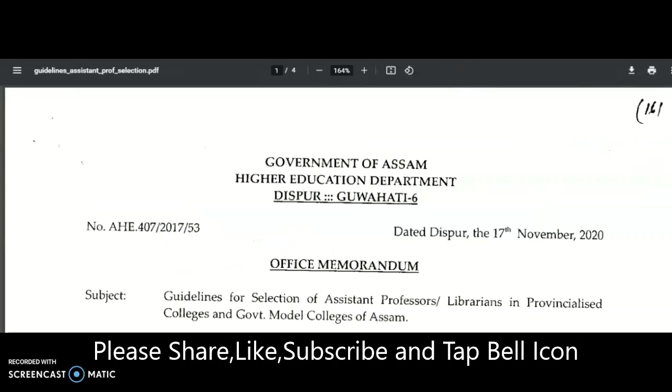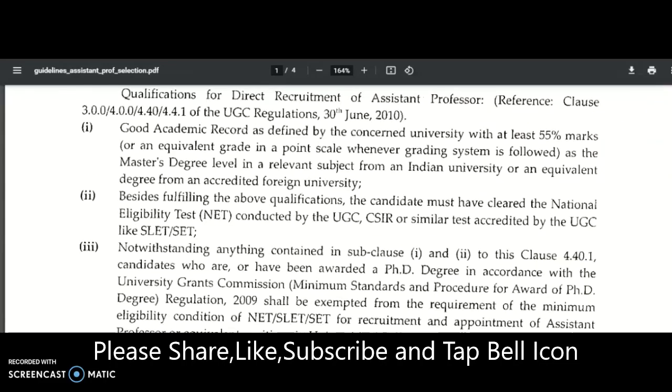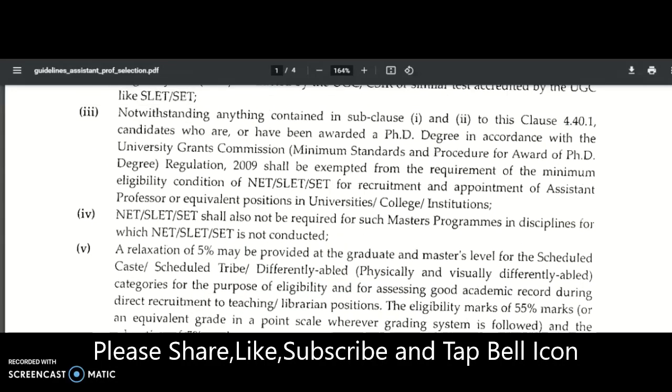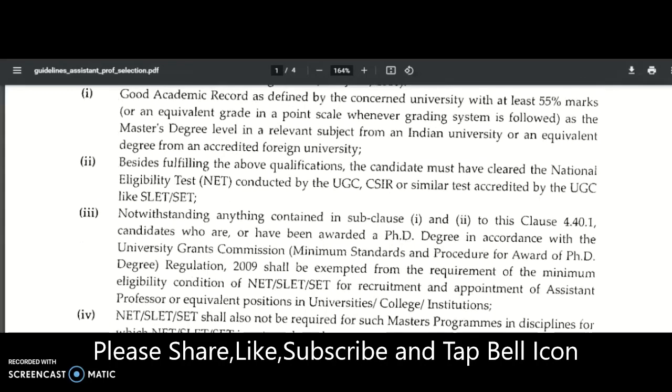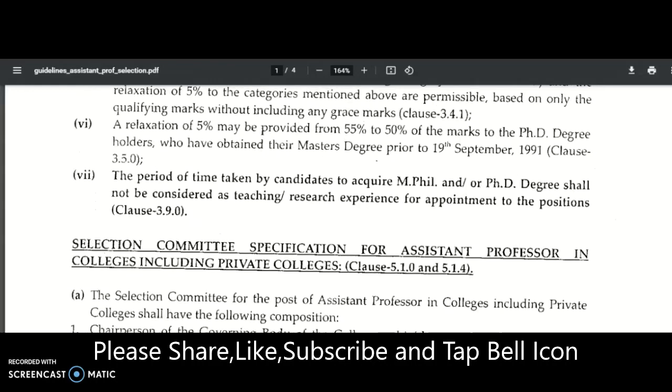But if you look at the Government of Assam Higher Education Department, on 17th November 2020 they mentioned the selection procedure for the post of assistant professor or librarian. In this one also they mentioned that 55% in PG must be there, a good academic record as defined by the concerned university with 55%. Besides fulfilling the above qualification, the NET qualification or the SET or SLET must be there. All these points are mentioned clearly here.